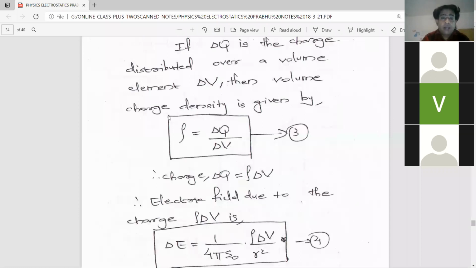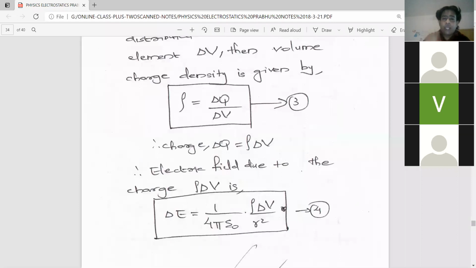Okay, here I forgot to write the unit for volume charge density. So I will tell you. From the equation delta Q by delta V, what is the unit for charge? Coulomb. What is the unit for volume? Meter cube. So the unit for volume charge density is coulomb per meter cube, or coulomb meter raised to minus 3. Am I clear?